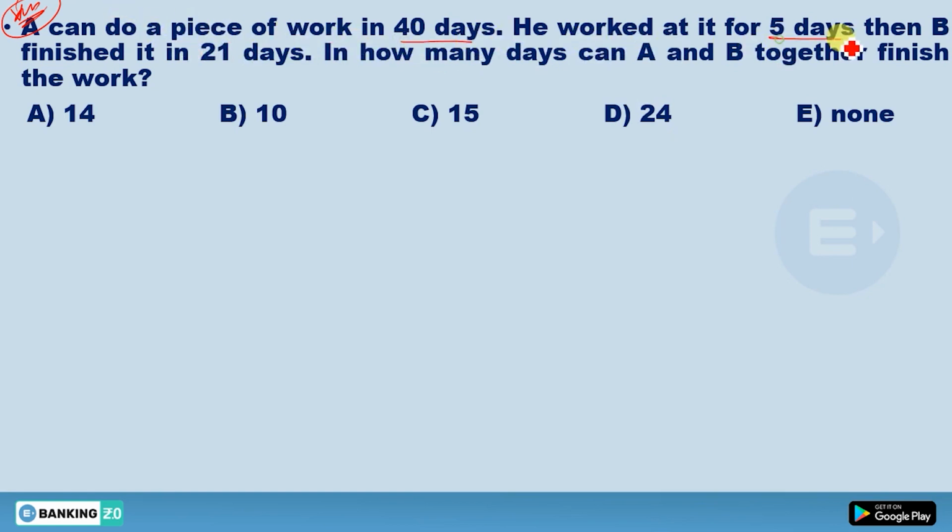Now see here, A can do a piece of work in 40 days. He worked at it for 5 days. Then B finished it in 21 days. In how many days can A and B together finish the work?